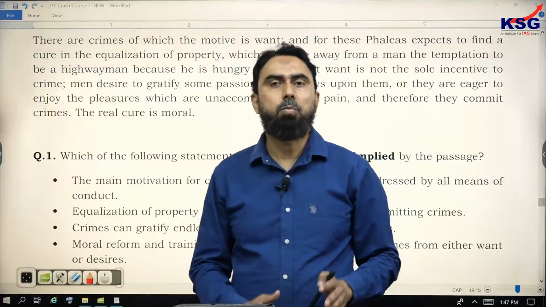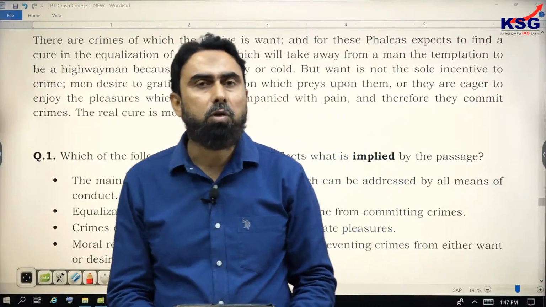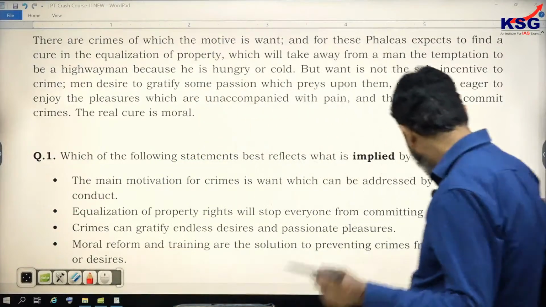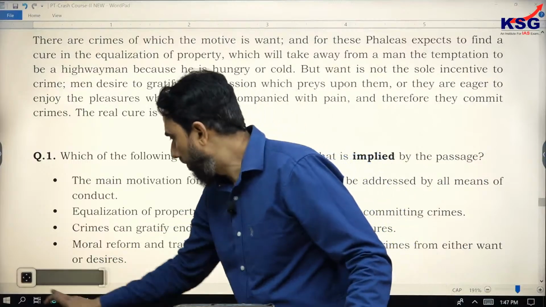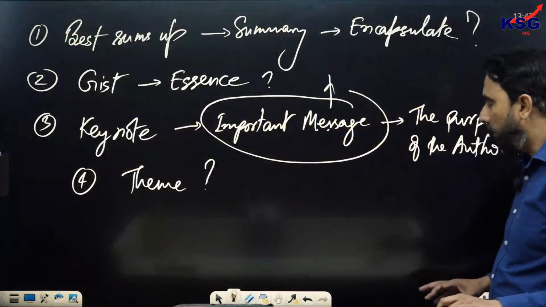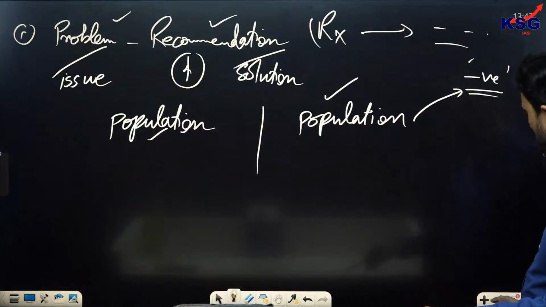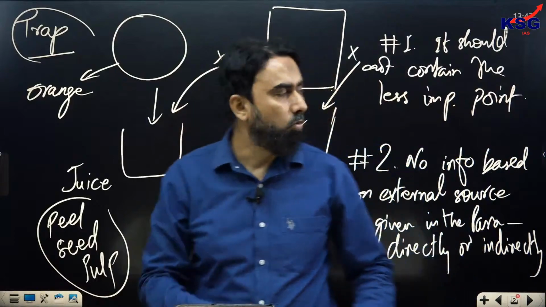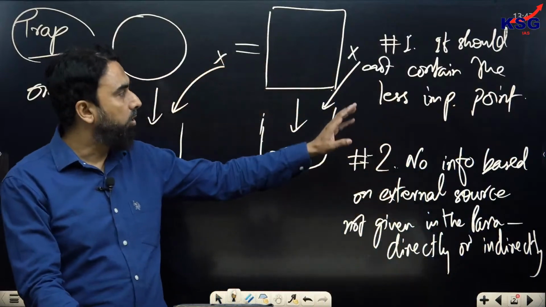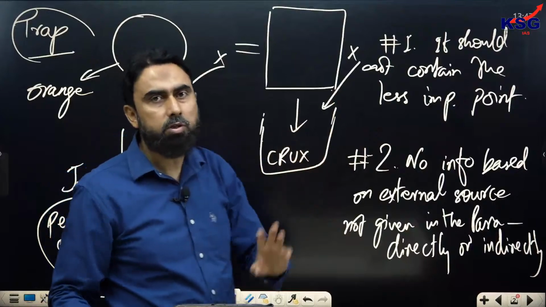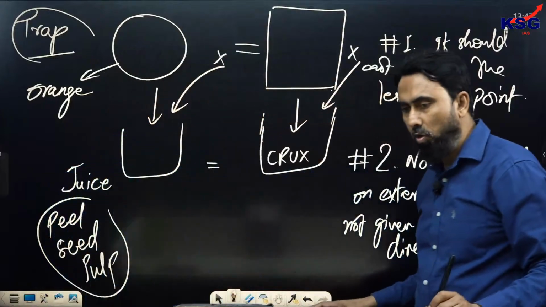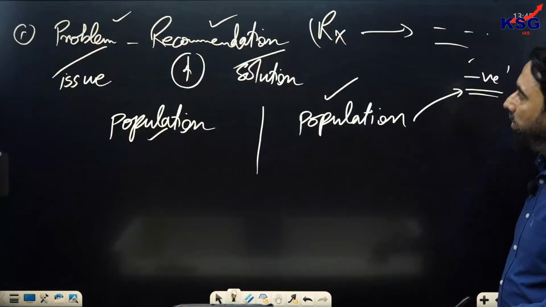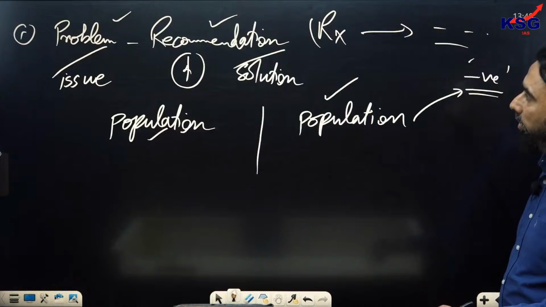So to save time, your approach should be formula based. And what are those formulas? What are those points that you need to keep in mind? I will go for them first. When you have the question, you already have a certain frame of mind, the conditioning, the moment you read the question, like that orange and juice analogy. Any option you settle down with on that basis will not be the wise choice. Rather, it should be based on your logical approach.